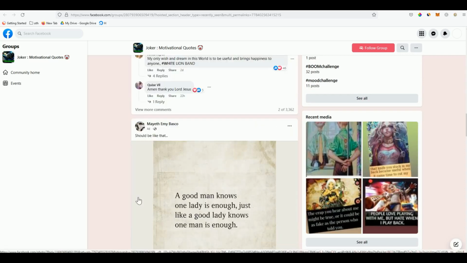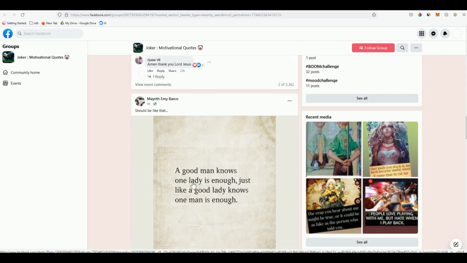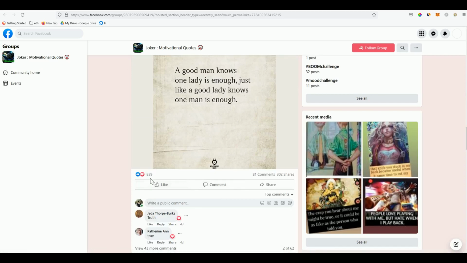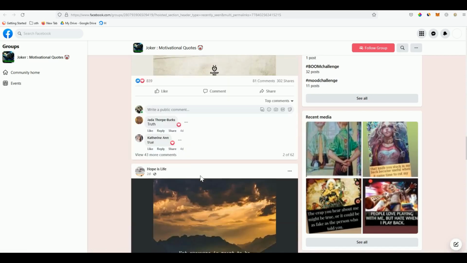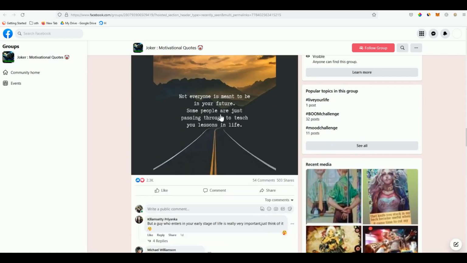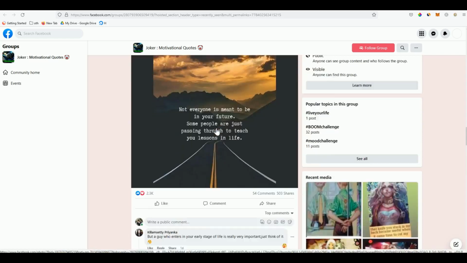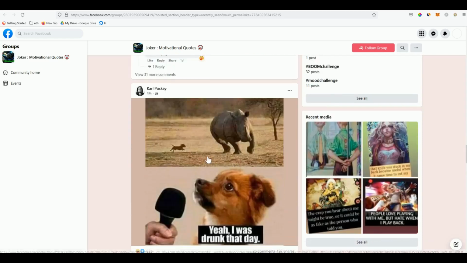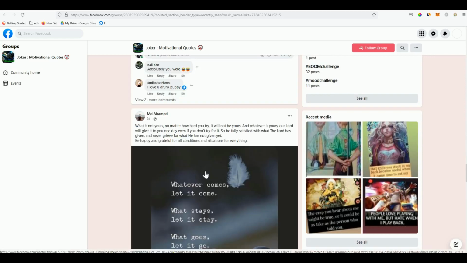If you set up a page like this, you will need a tool, for example, for engaging images. This one is very simple, with a beautiful quote on the image, and it will attract lots of reactions. Later on you will find many ways to monetize your Facebook page, Pinterest or Instagram, whichever. Again, this one is a quote with a beautiful image in the background. And this one here as well, the same thing, and this one over here.